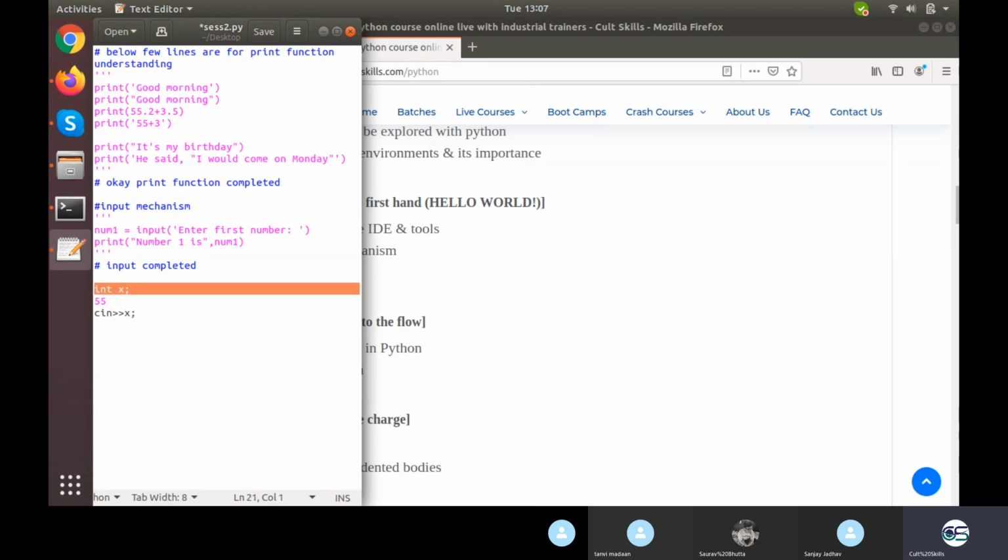But with Python, there is no such restriction. Internally, it uses data types, but it gets the data type dynamically. So you need not specify whether you will be using an integer, a float, or a string. I'll just tell you what the different types of data types available are.